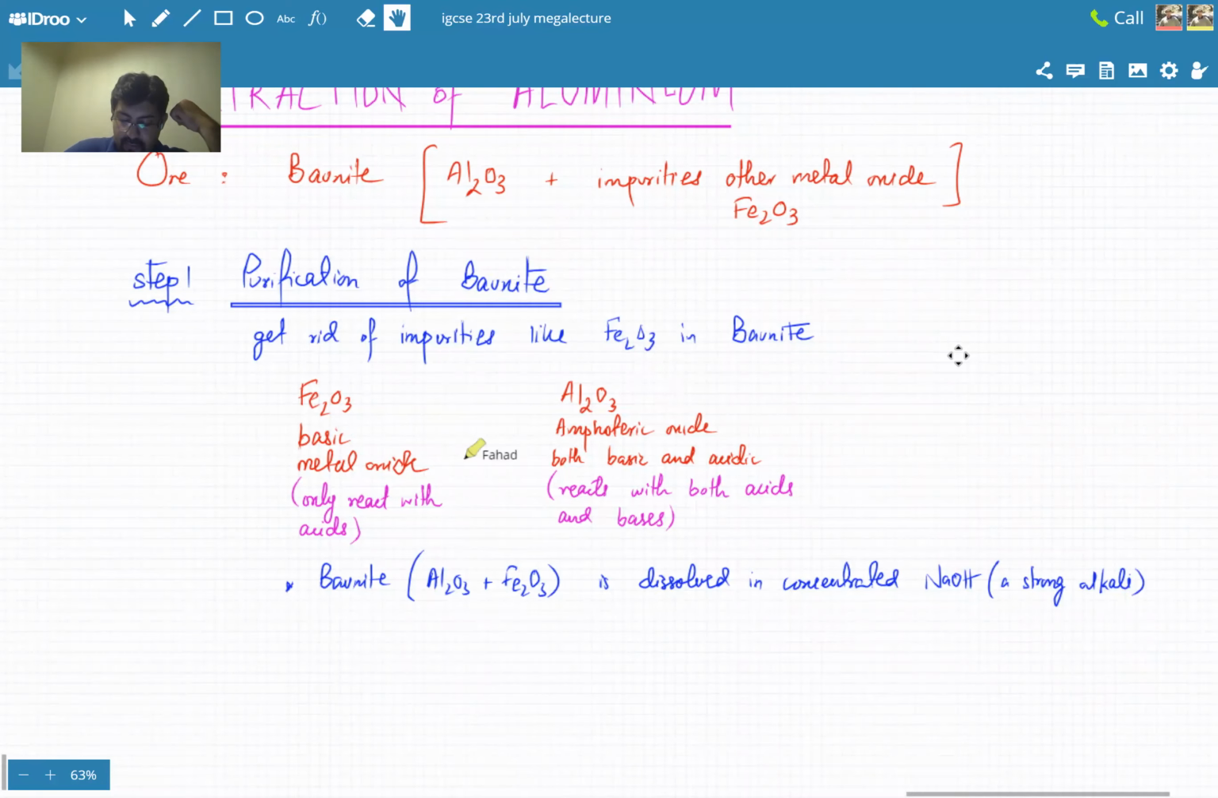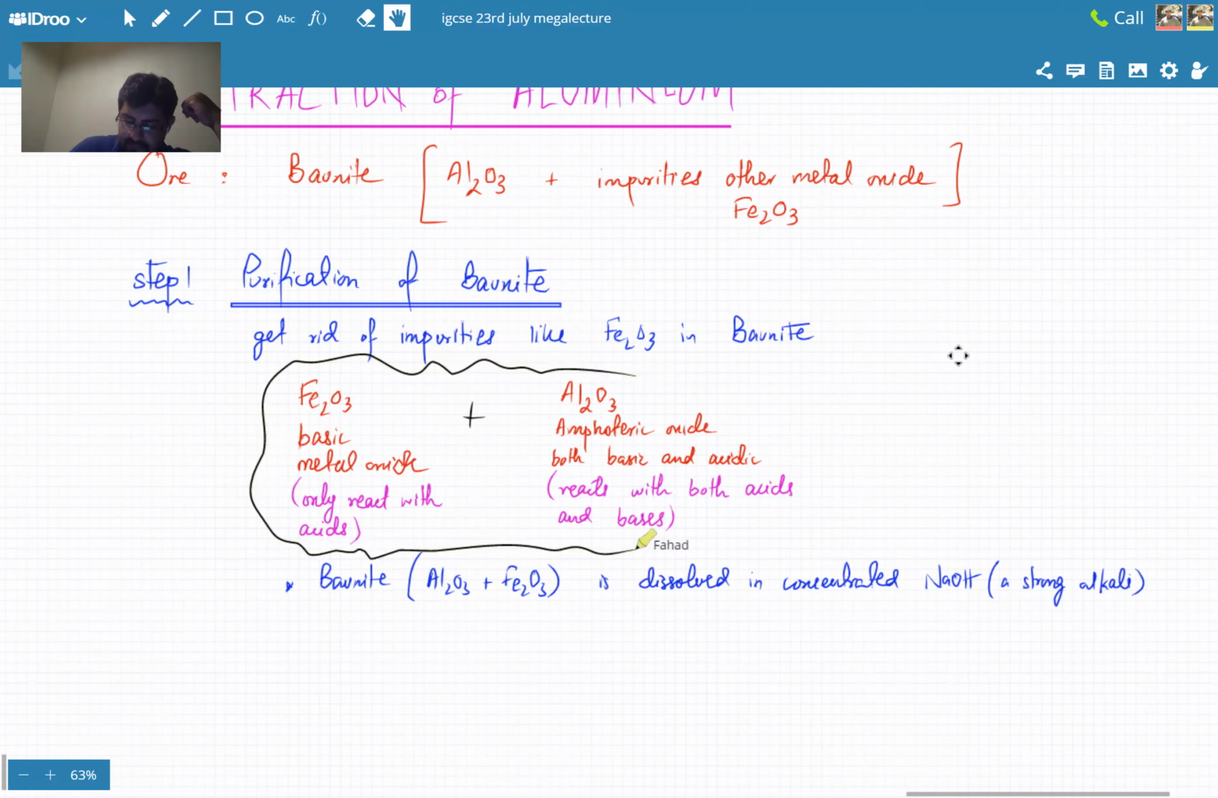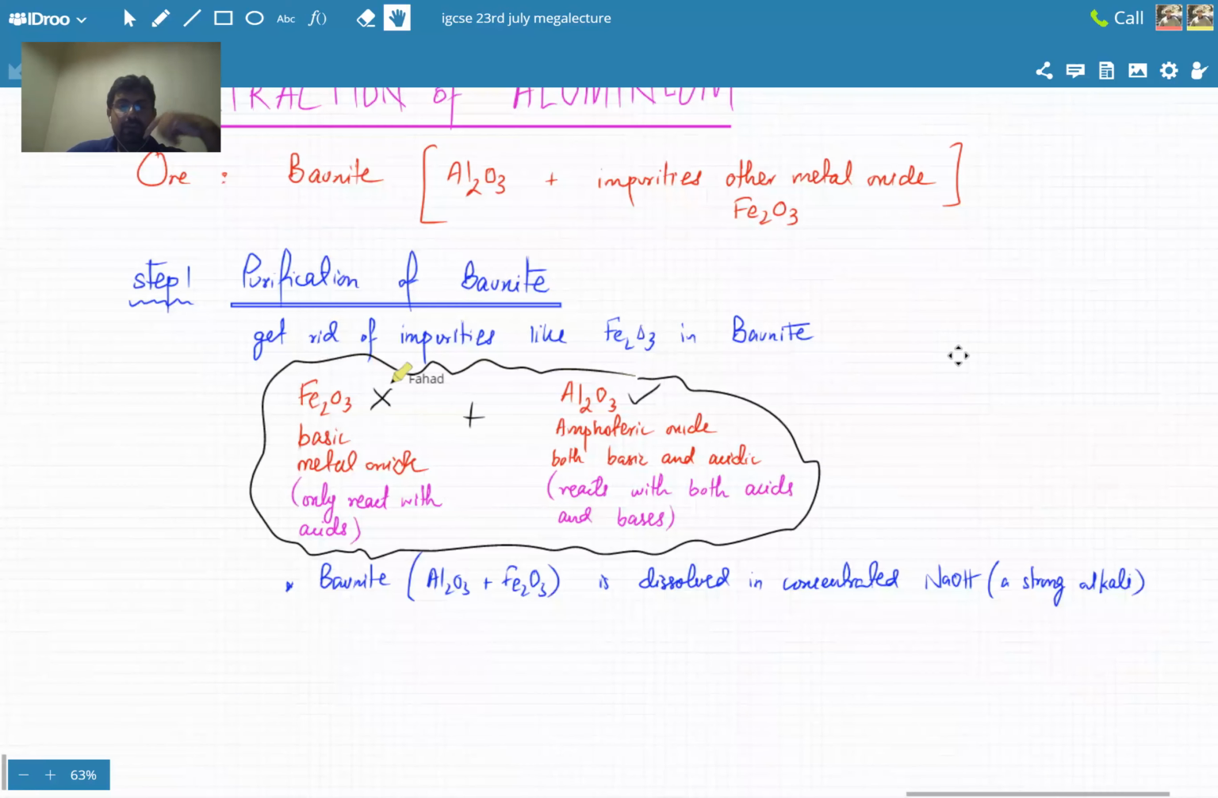So your ore, let's assume that this is the rock that contains both things. We want to keep this and get rid of this. So you take this piece of rock and dissolve it in an alkali. If you dissolve it in a strong alkali, which one is going to react with alkalis? Fe2O3 is not going to react because it is a basic metal oxide. Basic oxides react with only acids, so the alkali would not do anything to it. Fe2O3 reacts with acids only.